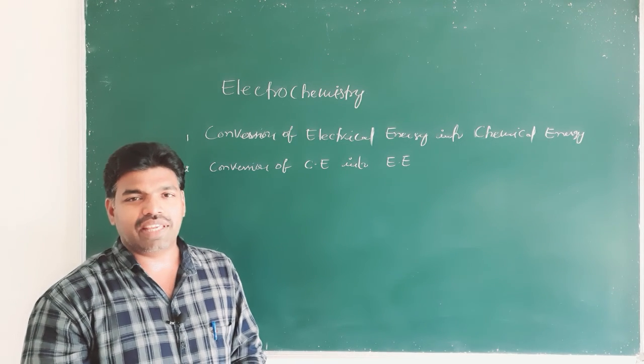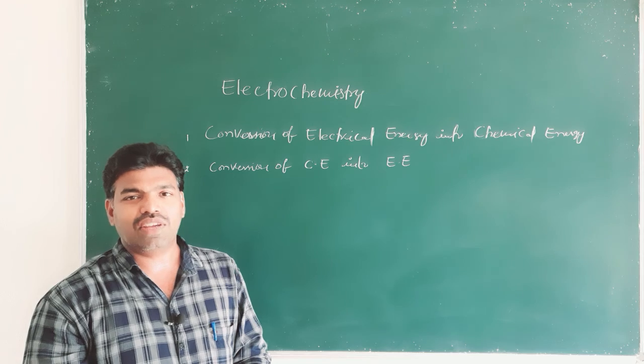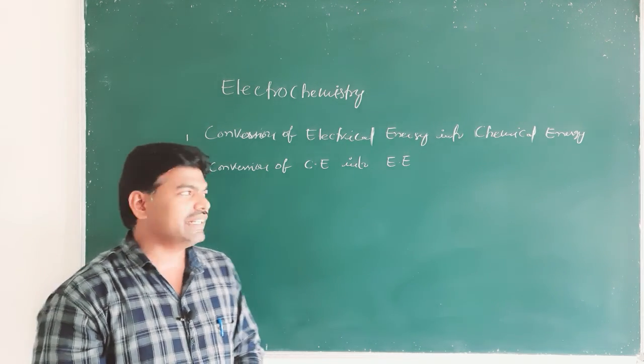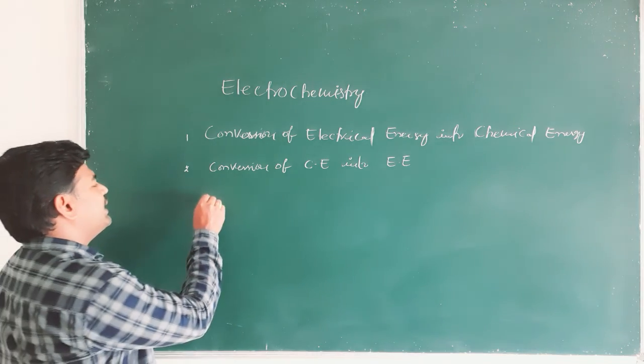At first we shall see what is an electric conductor.